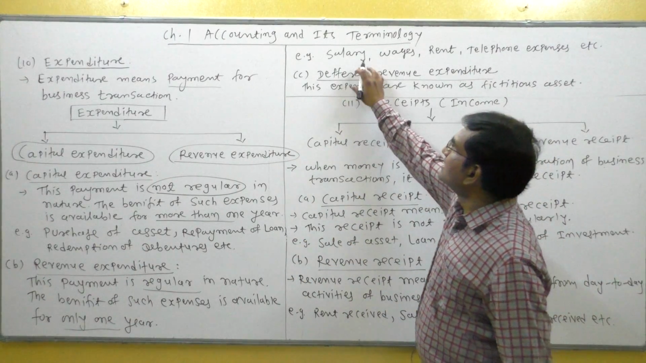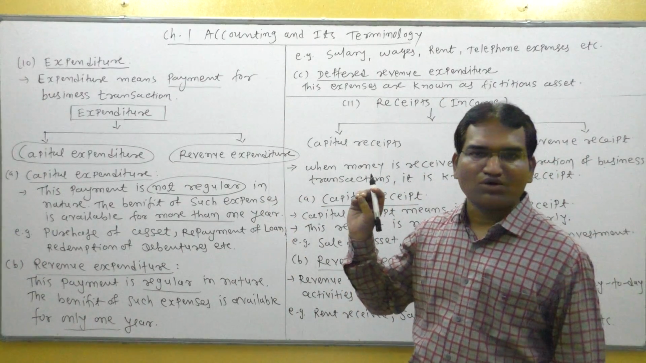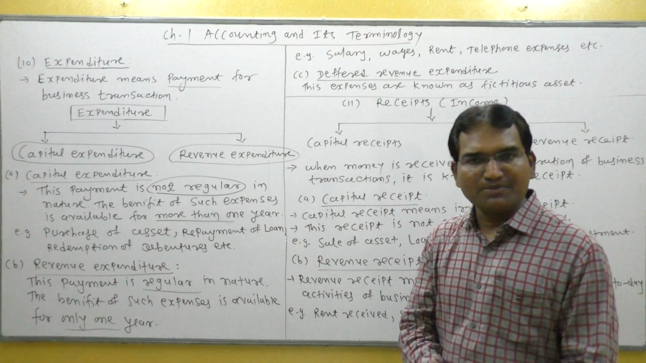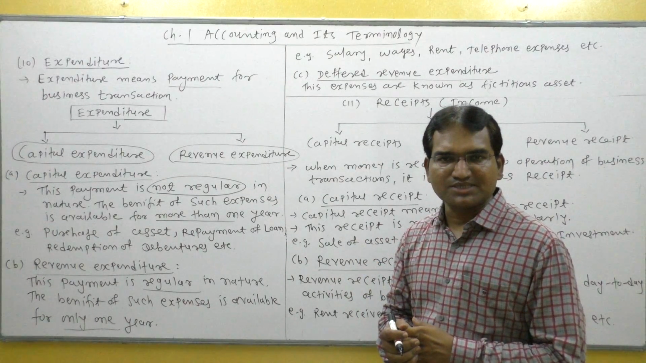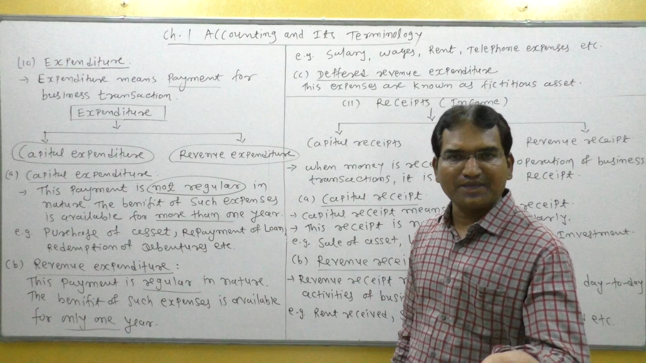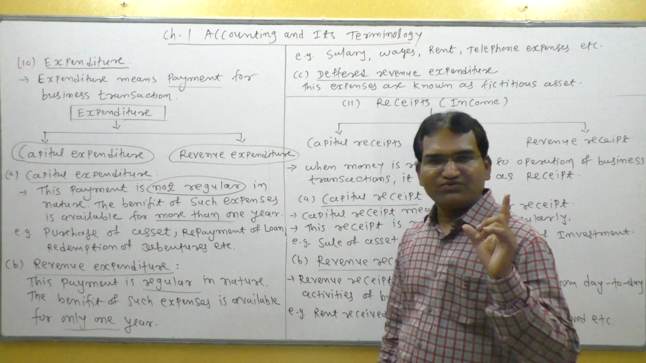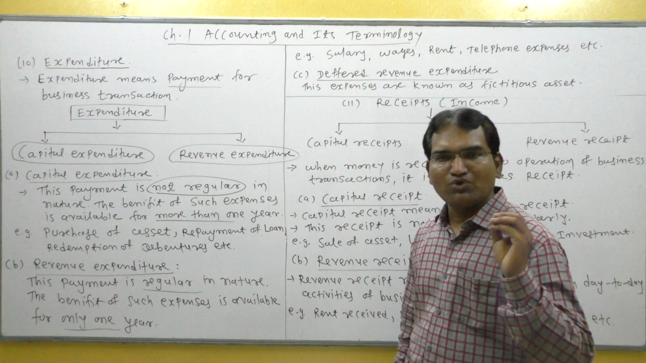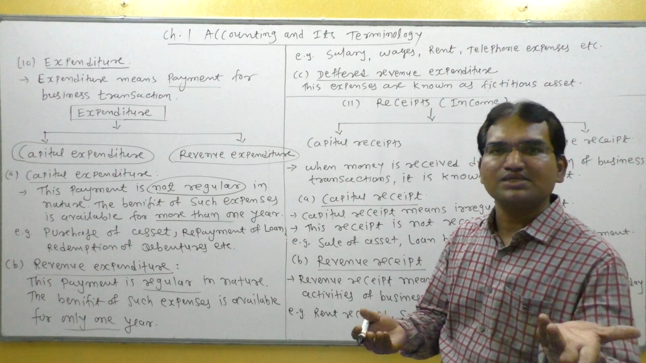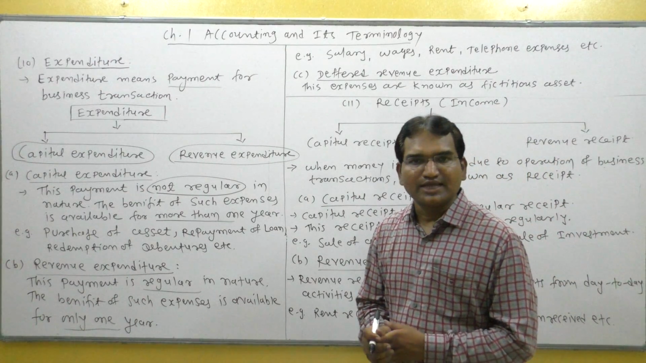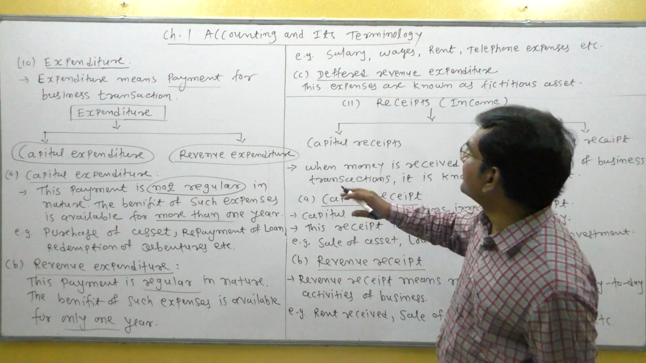For example, salary paid. Salary paid to an employee, the benefit of salary is available for a particular month. Means the employee provided services to the business for which the businessman pays salary to the employee. Understand? So the benefit of salary is available for a particular month. When the employee works the whole year, then the whole year's salary is paid to the employee. That means the amount of regular expenditure, revenue expenditure, is available only for 1 year.